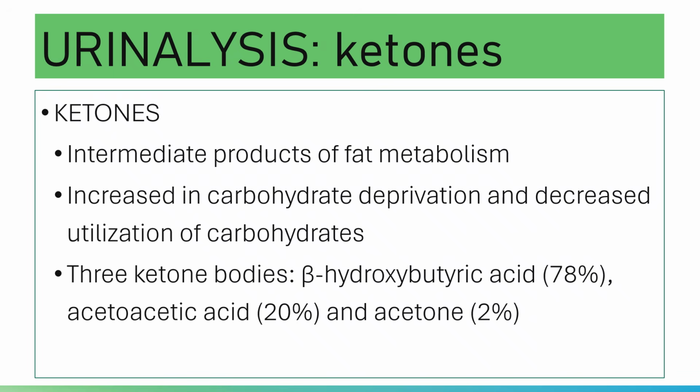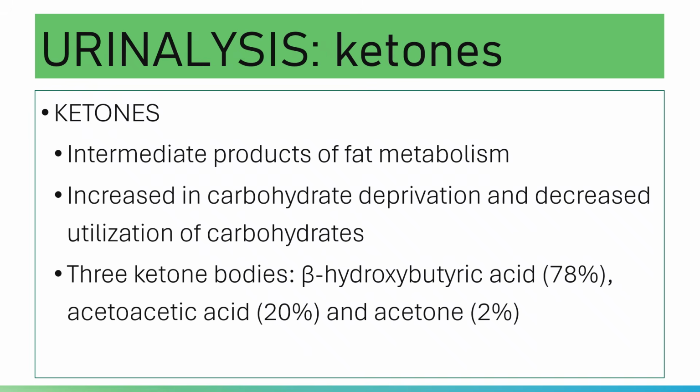Increased ketone bodies in the blood will cause increased ketone bodies in the urine. So production of ketone bodies is seen in cases of increased carbohydrate deprivation, in severe or prolonged starvation, and decreased utilization of carbohydrates.